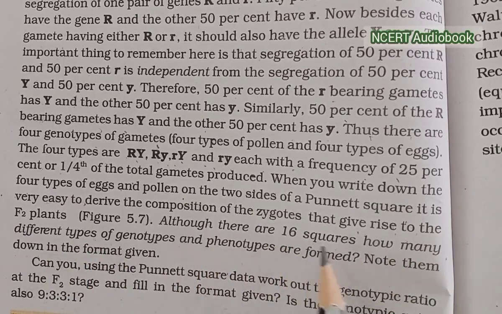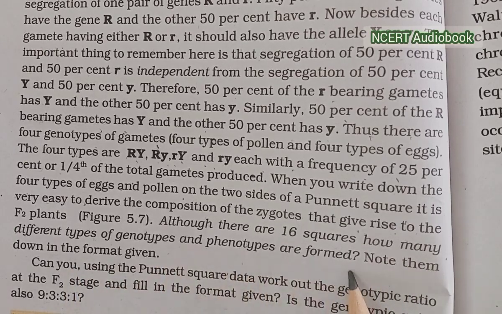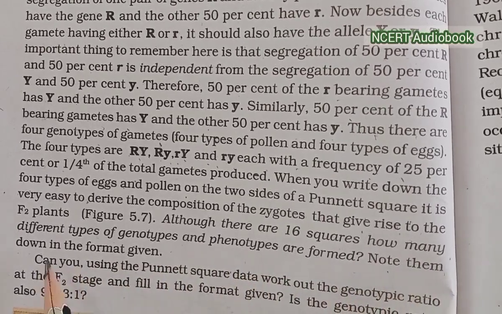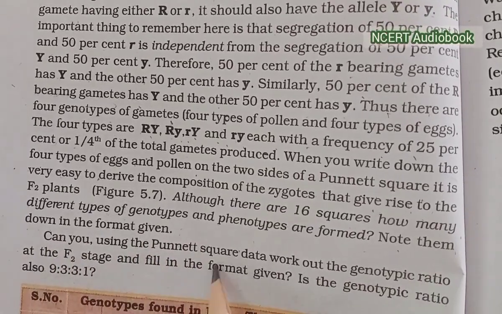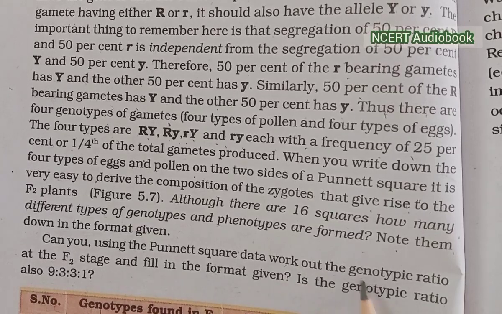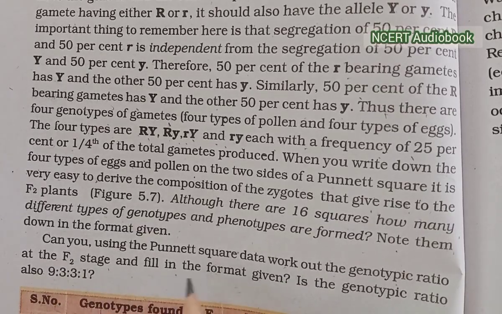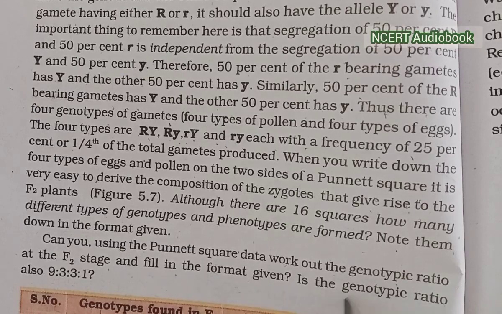Although there are 16 squares, how many different types of genotypes and phenotypes are formed? Note them down in the format given. Can you, using the Punnett square data, work out the genotypic ratio at the F2 stage and fill in the format given? It is the genotypic ratio, also 9:3:3:1.